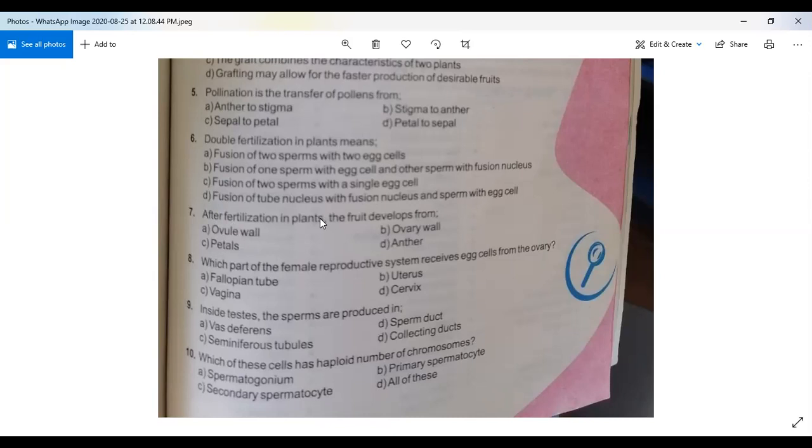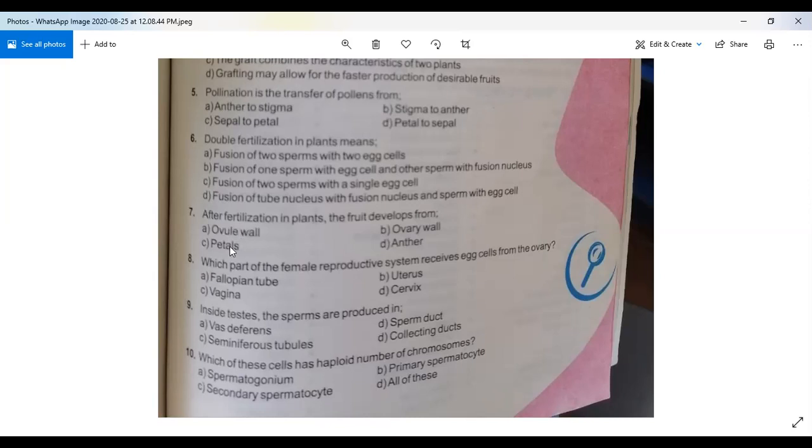After fertilization in plants, the fruit develops from. Option A is ovule ball. This is not the right answer. Option B is ovule ball. Okay. Option C, petals, not right answer. And option D, anther, not right answer. So I will discuss what is ovule ball. A ball ovule is present already inside the ovary of a female part of a plant. Okay, so from ovule ball, not fruit is developed.